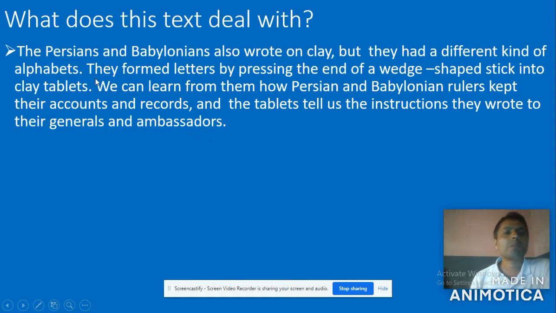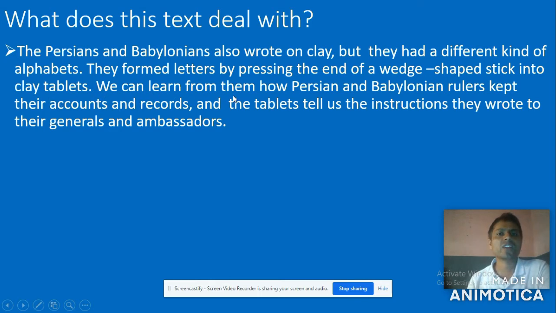Actually, the Persians and Babylonians also wrote on clay. They also wrote on clay tablets. They had different kinds of alphabets. They formed letters, the process of forming letters by pressing the end of a wedge-shaped stick into the clay tablet. A wedge-shaped stick is a type of device used while forming a letter, a kind of stick. By pressing the end of the wedge-shaped stick, they used to form alphabets.